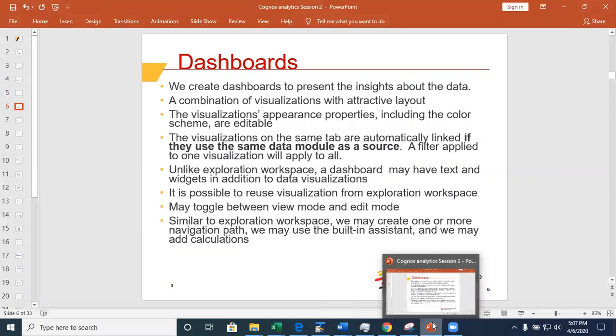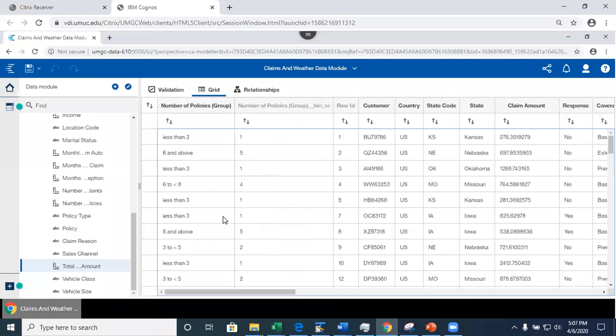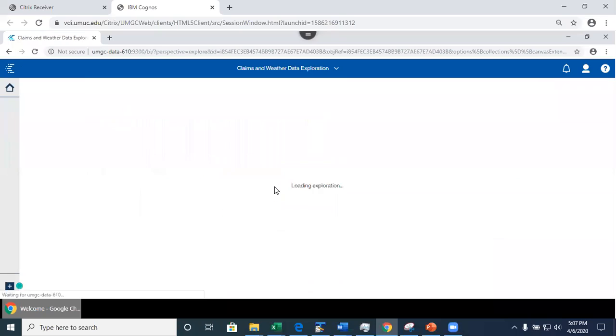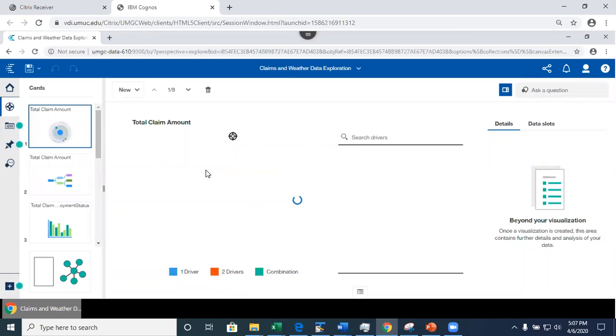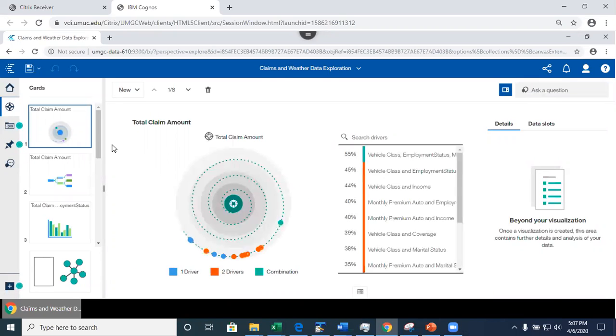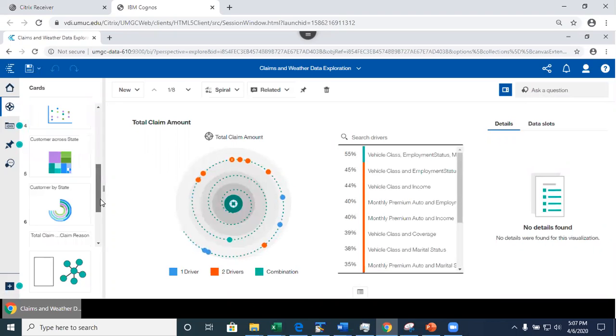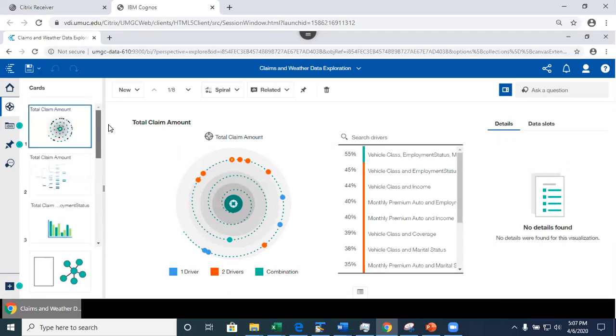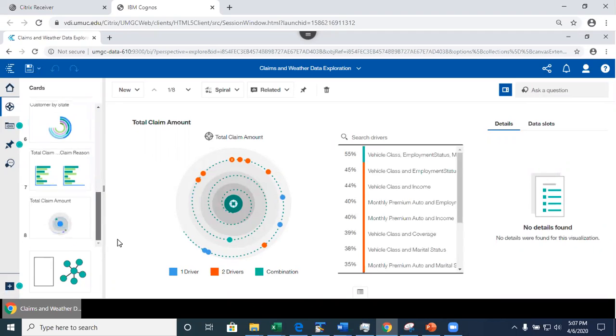So let me go back here. So what I did, let's close this for now. And I created this as a claims and weather data exploration. Let's assume that we did it all last time we met, right? But secretly I did a little bit more, but this is the exploration. Now let's take a look at this.